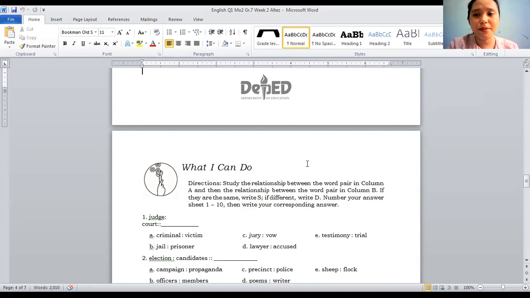So the answer is B, jail is to prisoner. Judge can be seen in the court, while the prisoner can be seen in the jail.